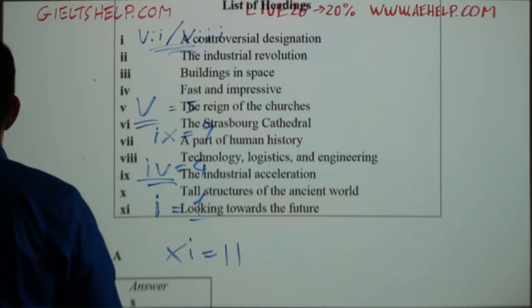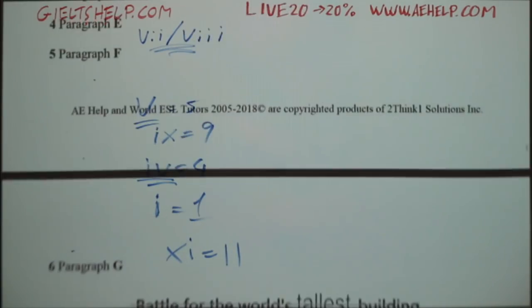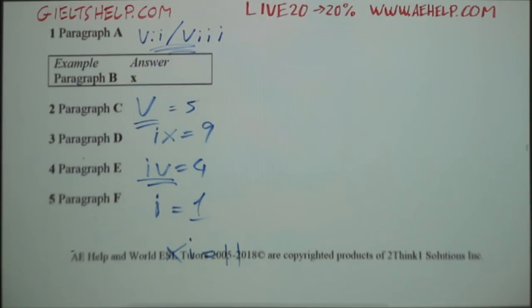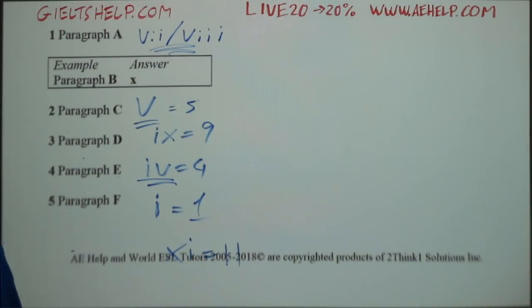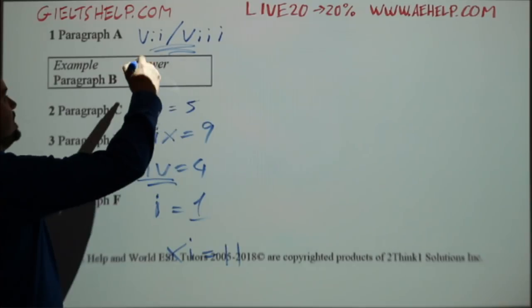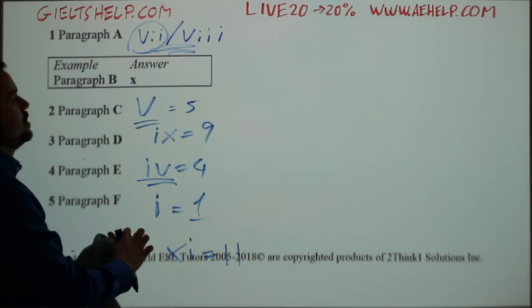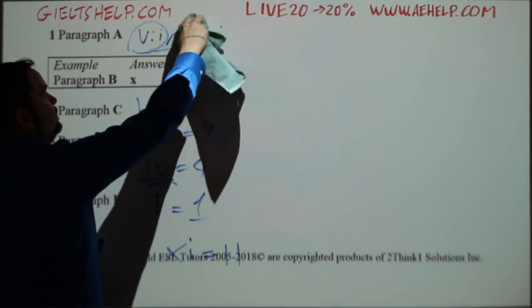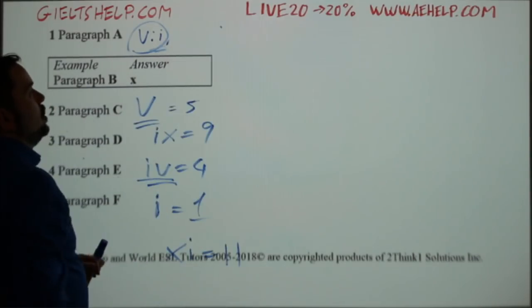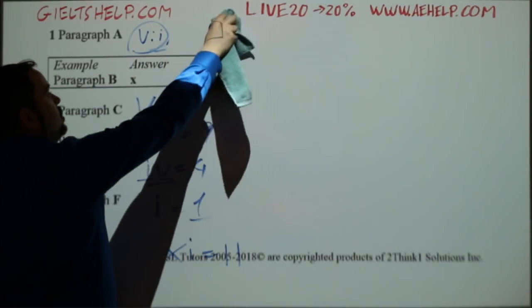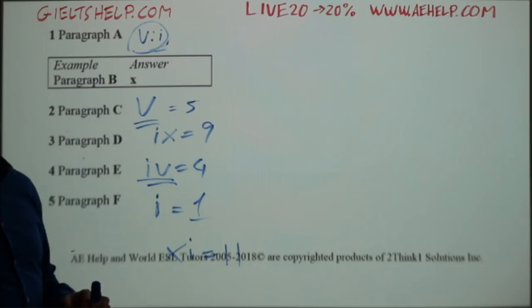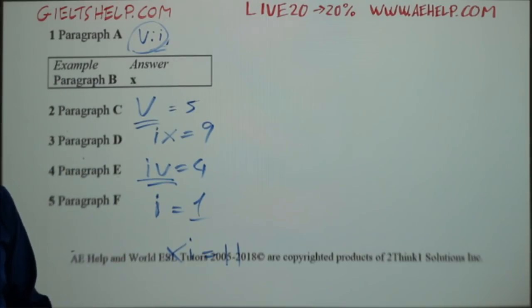All right, well, I'm sorry to disappoint those of you who are answering 8. The best answer is 7, okay? So it's a part of human history. There's a lot more information about tallest buildings being a part of human history than simply just technology and so on, okay?